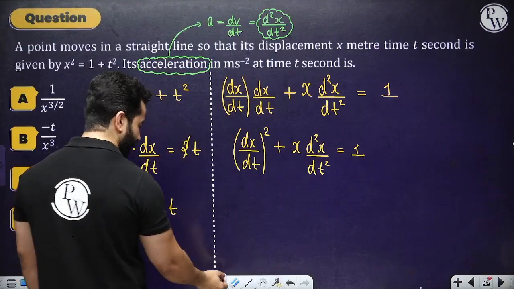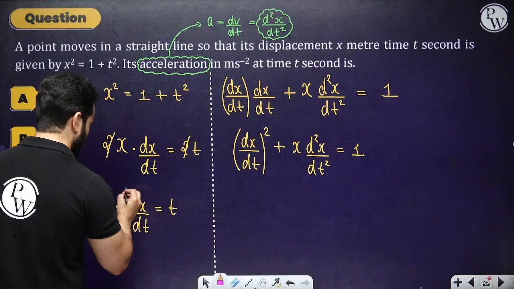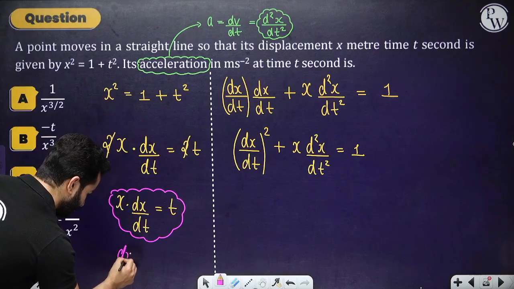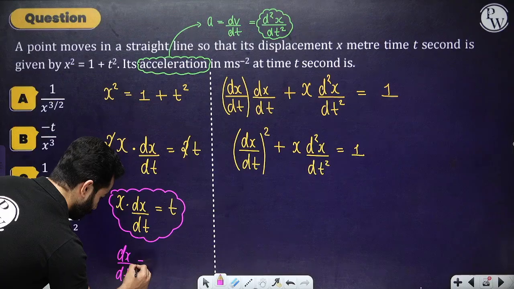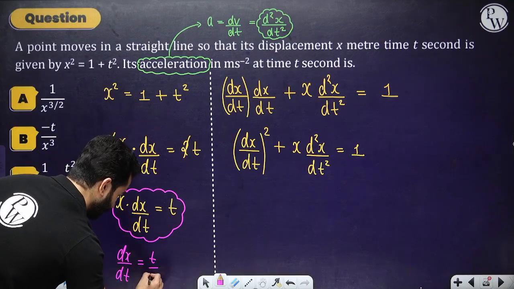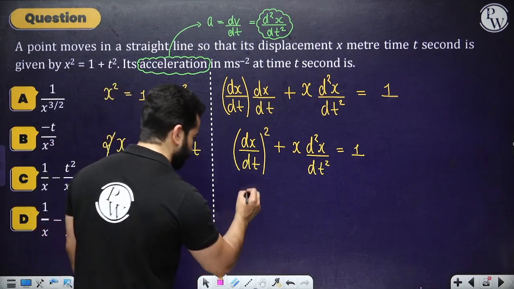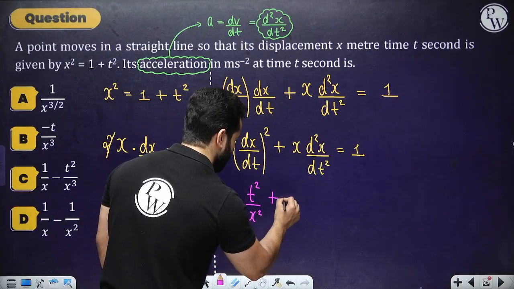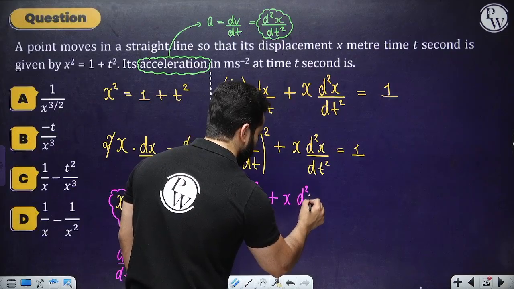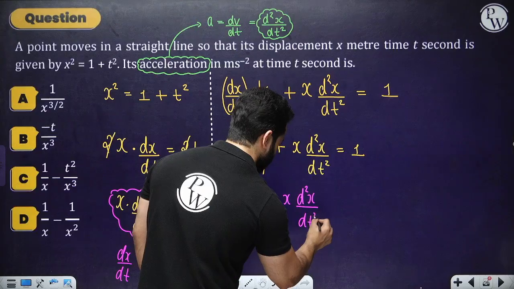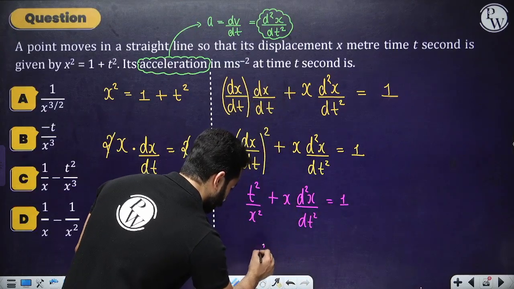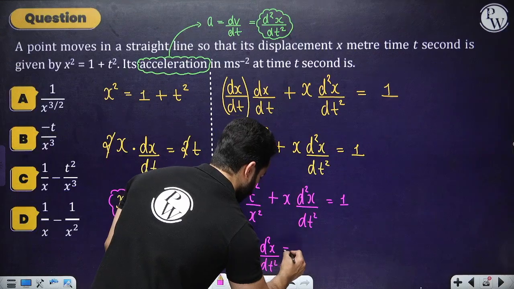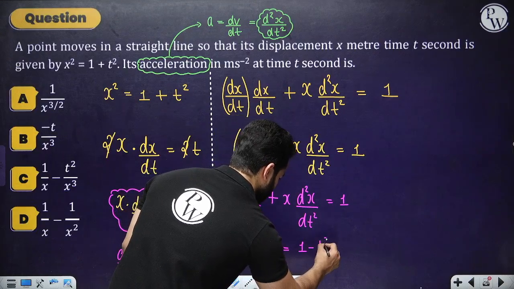by dt square is. By the way, over here, I can write dx by dt as t divided by x. Is that correct? So this is nothing but t square by x square plus x times d2x by dt square equals to 1. So d2x by dt square equals to 1 minus t square by x square.